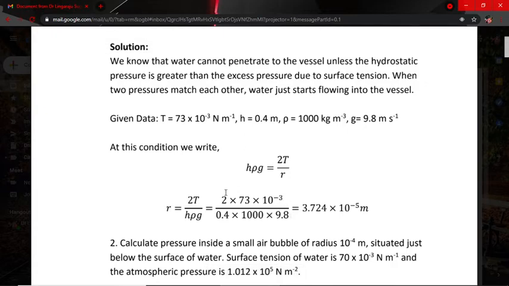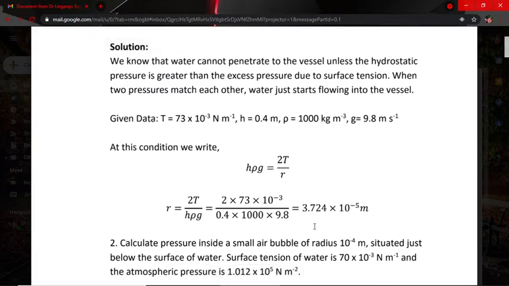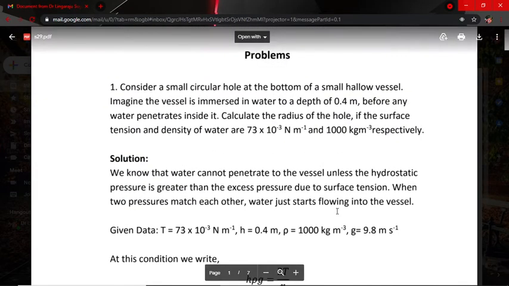Substitute all these values according to your formula, then find out using a scientific calculator. So we got the answer, that is 3.724 into 10 to the power of minus 5 meter. It is the r value in the relevant formula.